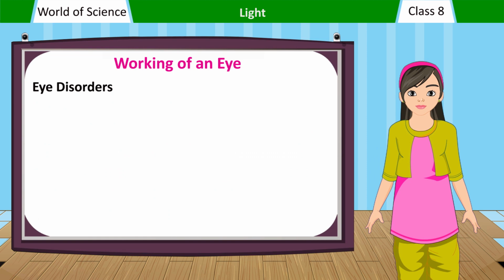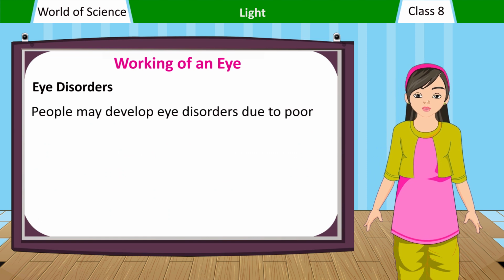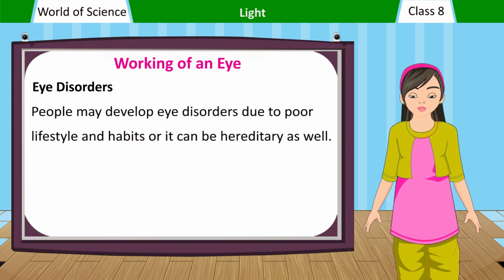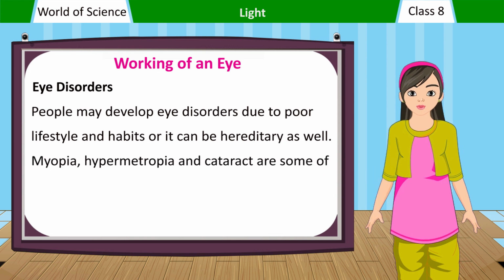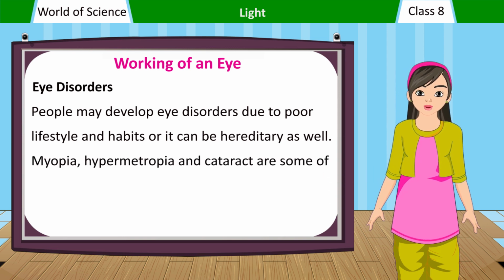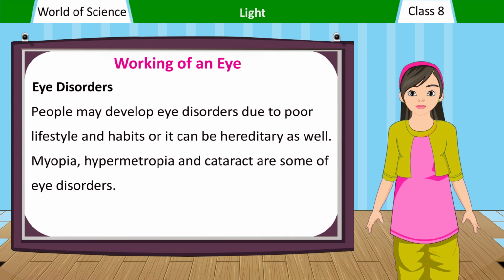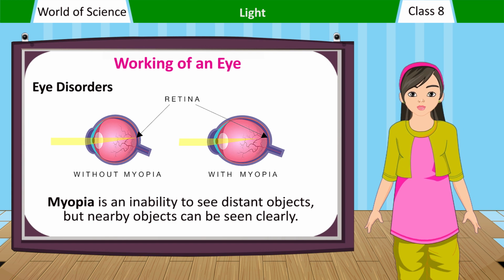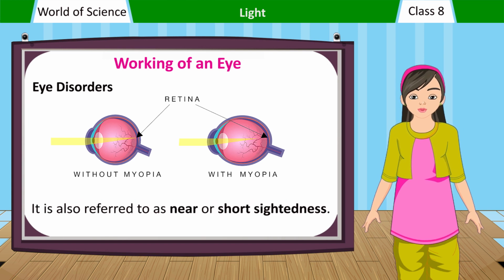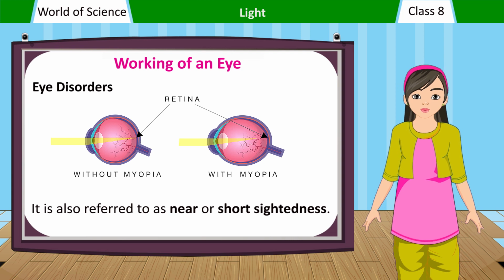Eye disorders. People may develop eye disorders due to poor lifestyle and habits, or it can be hereditary as well. Myopia, hypermetropia, and cataract are some eye disorders. Myopia is an inability to see distant objects, but nearby objects can be seen clearly. It is also referred to as near or short-sightedness.